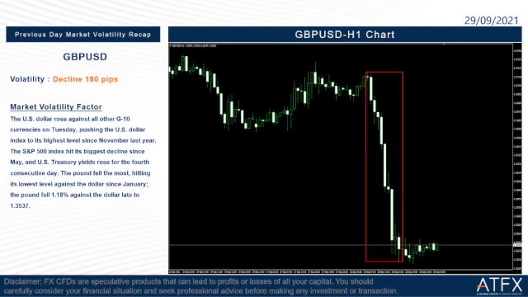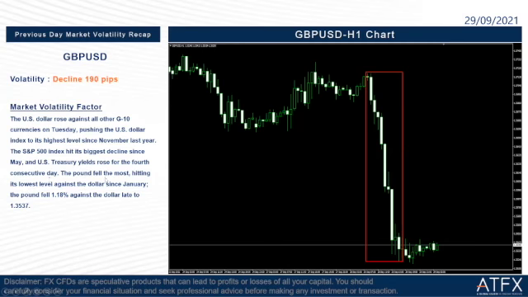Then the third one is GBP USD. It declined 190 pips. So what happened? Why was there such big market volatility last night for GBP USD? Let's take a look. The US dollar rose against all other G10 currencies on Tuesday, pushing the US dollar index to its highest level since November last year. The S&P 500 index hit its biggest decline since May, and US Treasury yields rose for the fourth consecutive day.